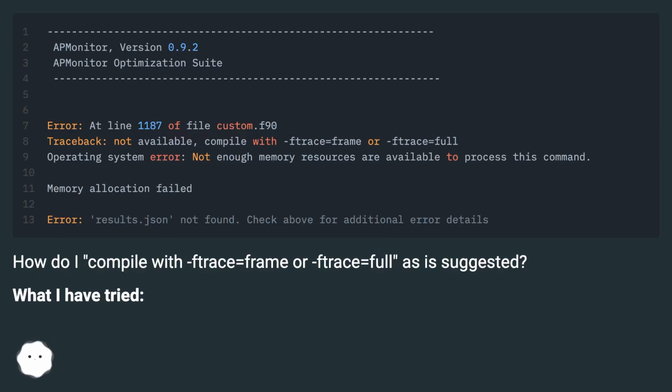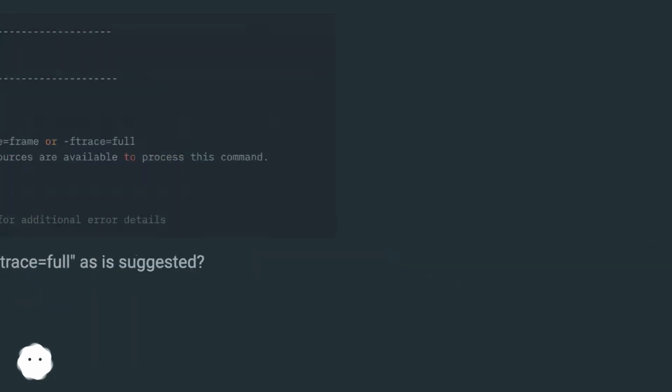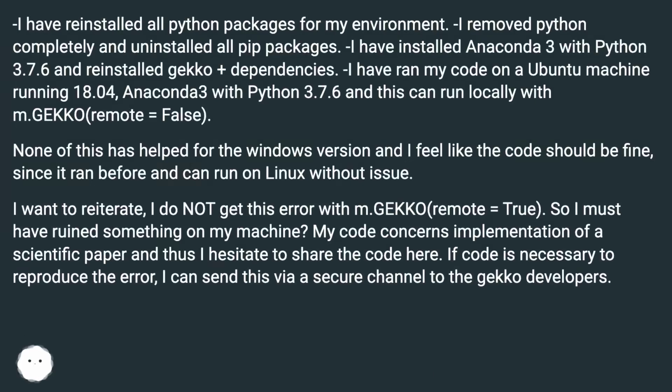What I have tried. I have reinstalled all Python packages for my environment. I removed Python completely and uninstalled all pip packages. I have installed Anaconda 3 with Python 3.7.6 and reinstalled Gekko plus dependencies. I have run my code on a Ubuntu machine running 18.04, Anaconda 3 with Python 3.7.6, and this can run locally with m.gekko, remote equals false.